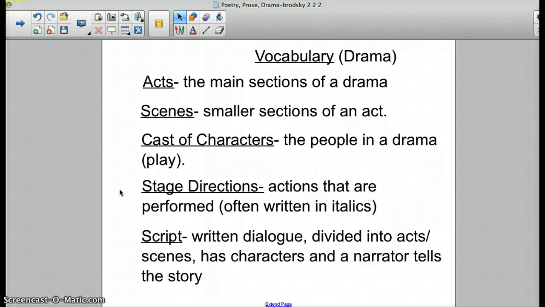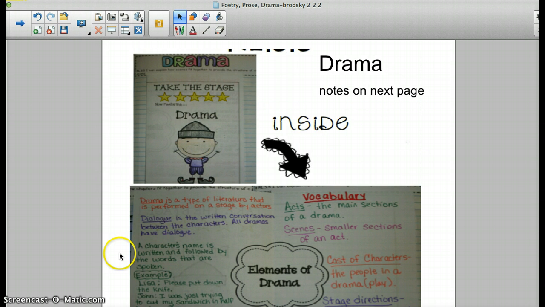But plays and drama are also another way of writing. Remember going back to what we said earlier, they can be written in prose or they can be written in poetry. Go ahead and look at the pages that your teacher gave you.